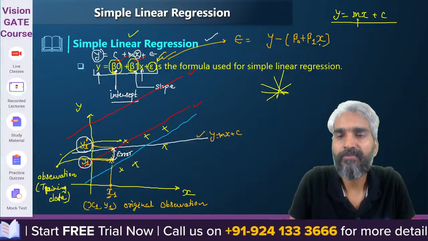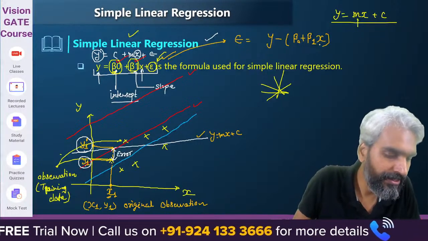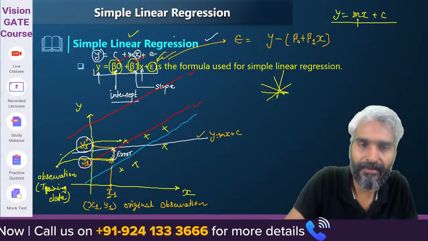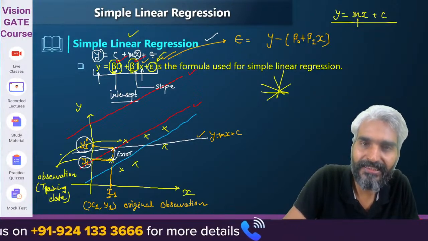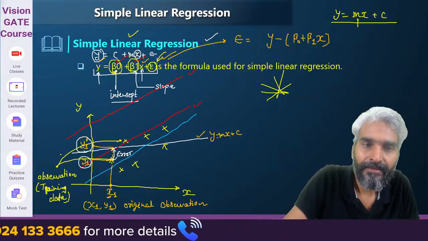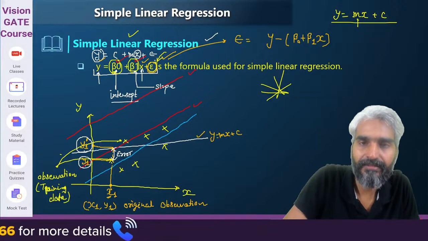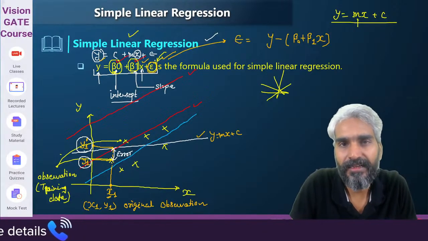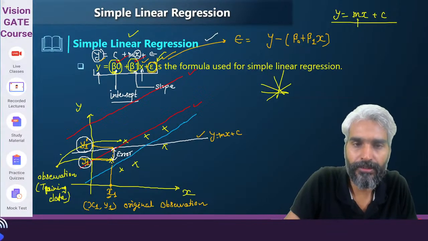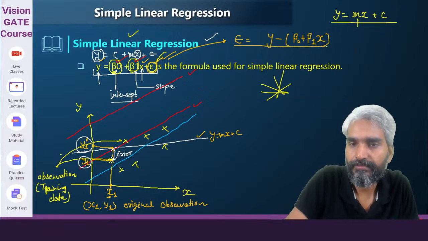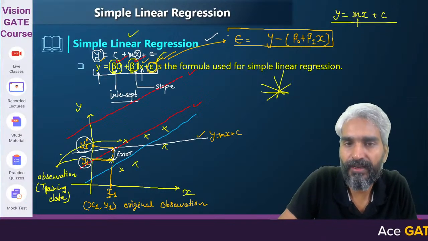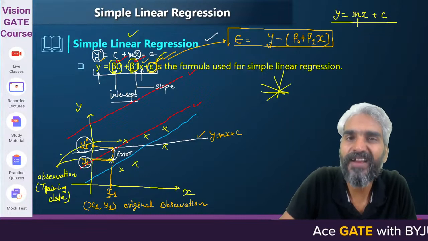Error will be nothing but y minus (beta 0 plus beta 1 x). Yes or no? This is the error. So with respect to this x, if it was supposed to be y, then how much error is there? Yes or no? So we can eventually define the error function from here. This is the value of error with respect to given values of x and y.